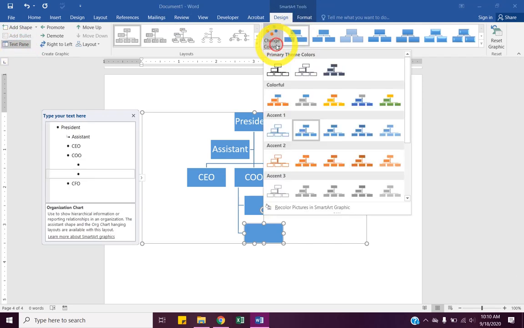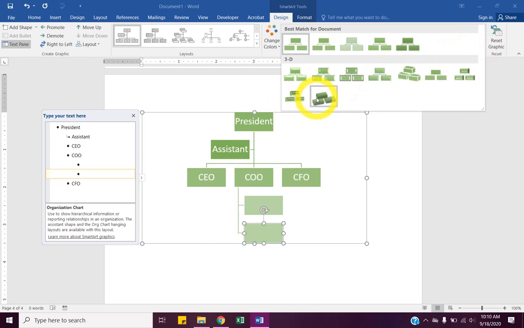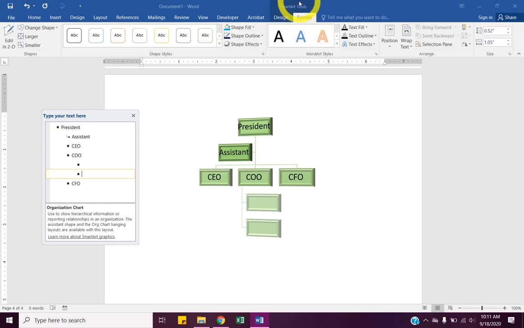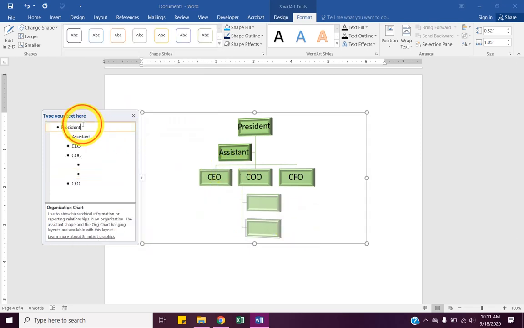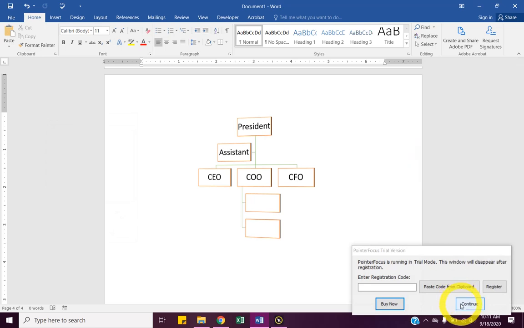But go ahead and change the color to a scheme that you would like to use. And then maybe change the Smart Art style. They have some 3D ones that don't look too bad. The color is unfortunate. It's easier if you go to the Format tab and kind of change them all yourself. But that doesn't select all of them. So that's SmartArt.